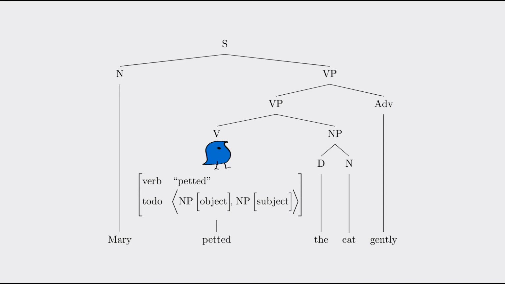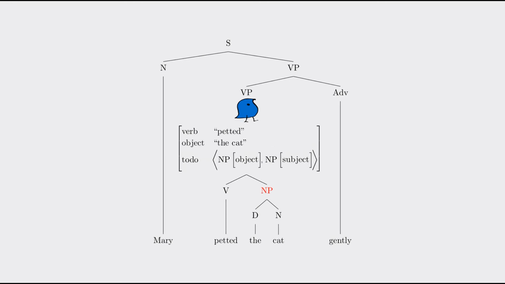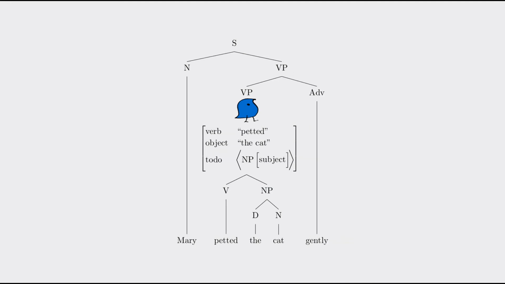So, as we stated, Wug starts at the main verb, looking for two noun phrases. So, first she moves up to the verb phrase, the node immediately above the verb, and looks down at the thing that she didn't just come from, the NP. She sees it's an NP, and the first element in the to-do list is an NP. So, she remembers the content of the NP as the label attached to it. The label in brackets after NP is object, so she remembers the cat as the object. And she deletes that element from her list because she's already seen it.